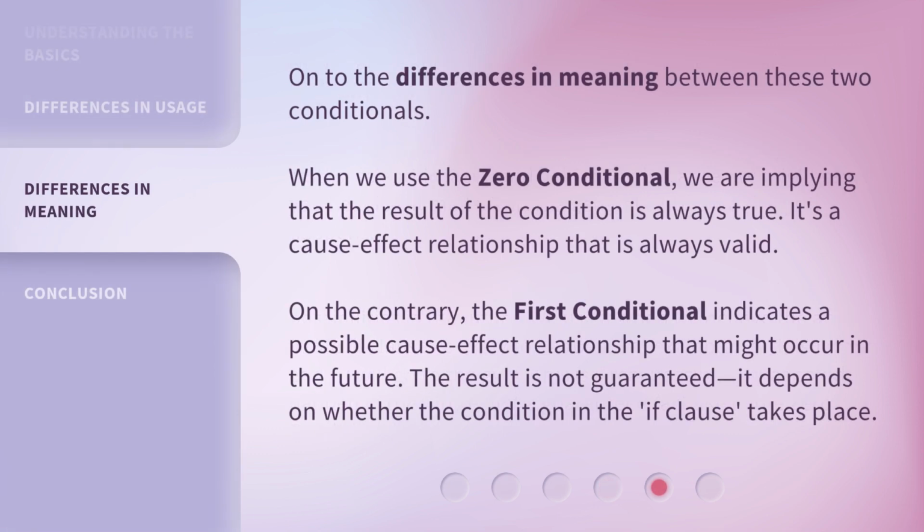On to the differences in meaning between these two conditionals. When we use the zero conditional, we are implying that the result of the condition is always true. It's a cause-effect relationship that is always valid. On the contrary, the first conditional indicates a possible cause-effect relationship that might occur in the future. The result is not guaranteed. It depends on whether the condition in the if clause takes place.